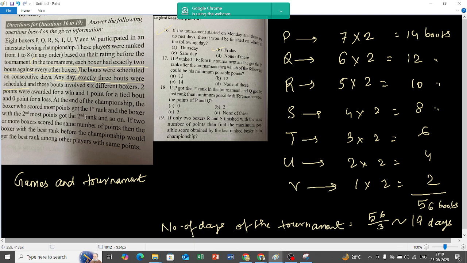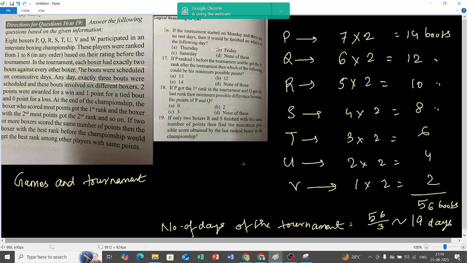Now, at the end of the championship, the boxer who scored the most points got the first rank, which is of course correct, and the boxer with the second most points got the second rank, and so on.